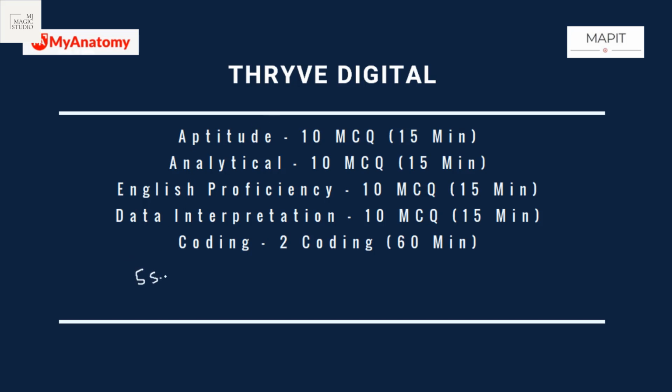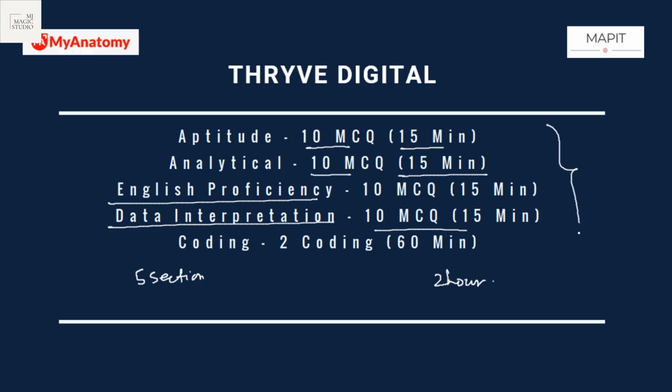Thryve Digital has 5 sections. It is a 2-hour test. Aptitude, 10 MCQs, 15 minutes. Analytical, 10 MCQs, 15 minutes. English, that is verbal. Data interpretation straight away. So this first 1 hour is basically what we call aptitude. And the second hour is coding, where you need to write 2 codes.